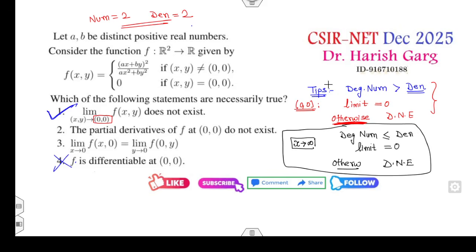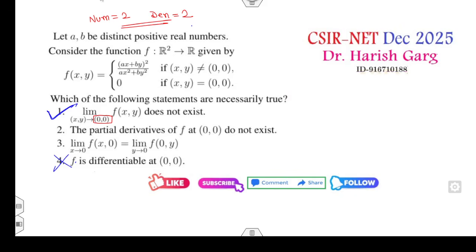Now look at the third option and the second option. Your target is to find the value at x, 0. That means y is 0. If you substitute y as 0, the answer is a. And if you calculate the limit as x approaches 0, the answer is still a. What is the limit at 0, y? It is b. And if you take the limit as y approaches 0, the answer is again b. But a and b are distinct numbers. Since a is not equal to b, therefore the third option is cancelled.